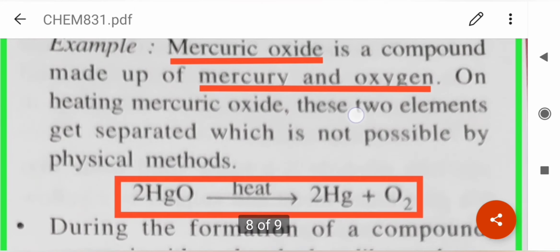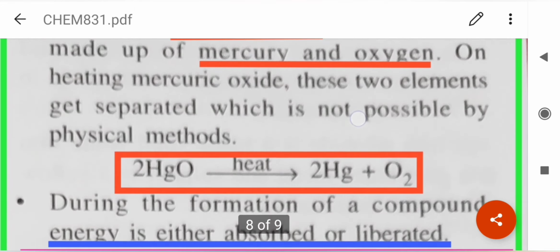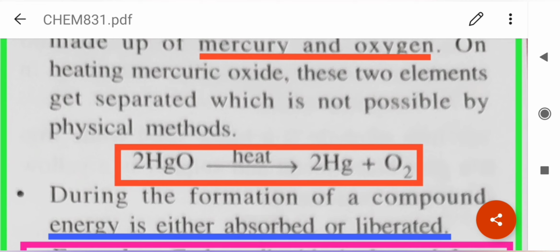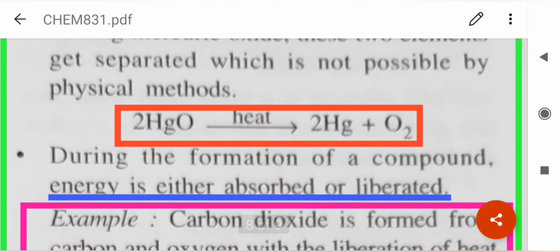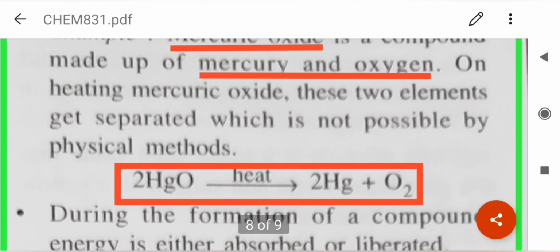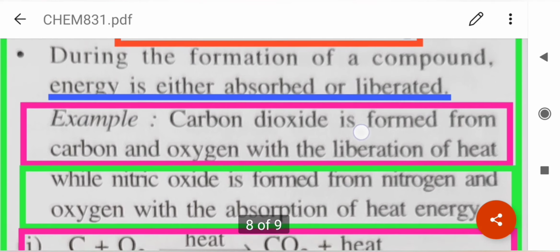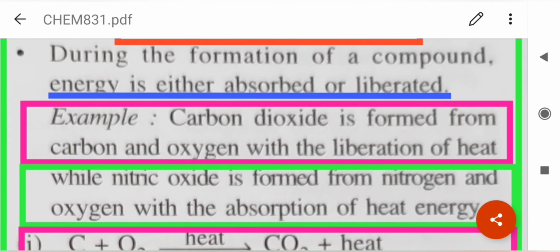Now let's see an example. Mercuric oxide is a compound which is made up of mercury and oxygen. On heating mercuric oxide, they get separated. We get mercury and oxygen, but only on heating, not by physical methods. Now, during the formation of a compound, energy is either absorbed or liberated.